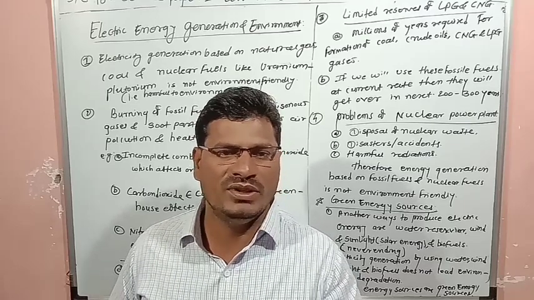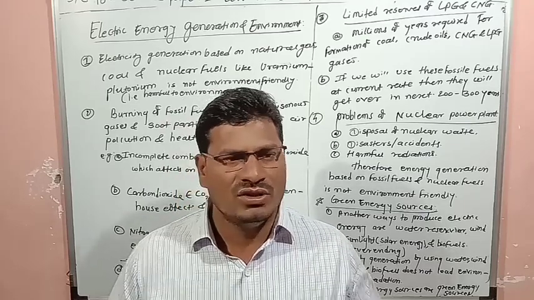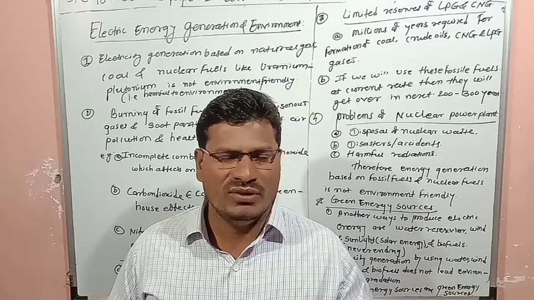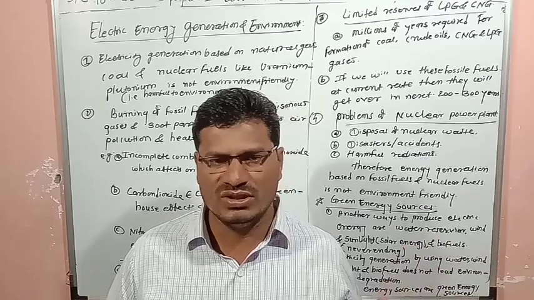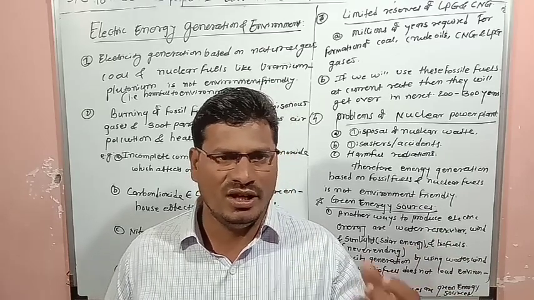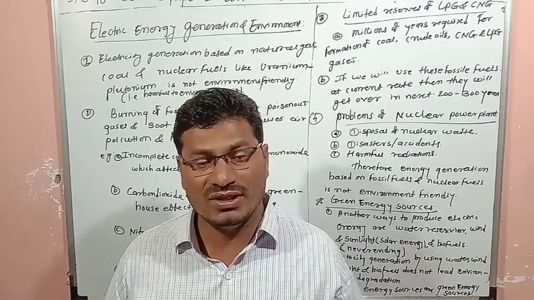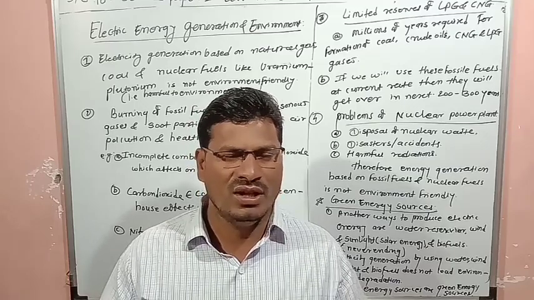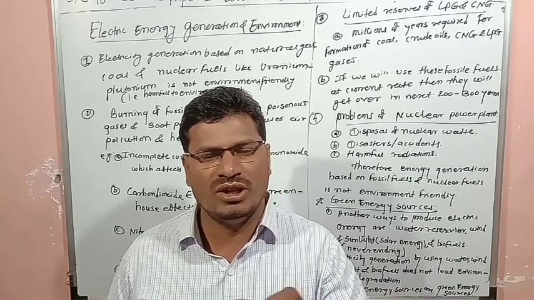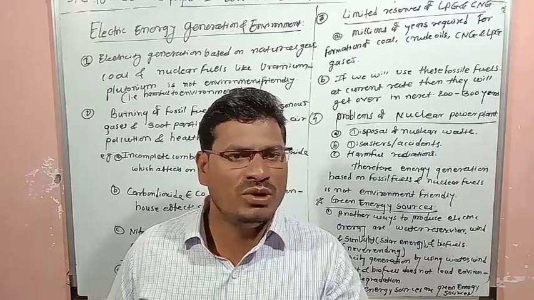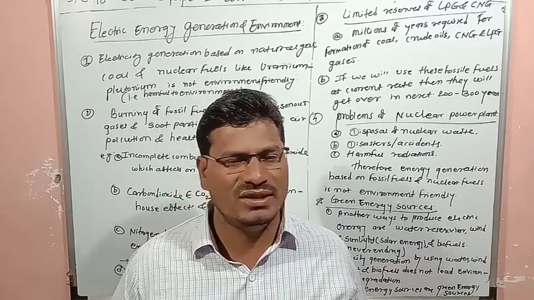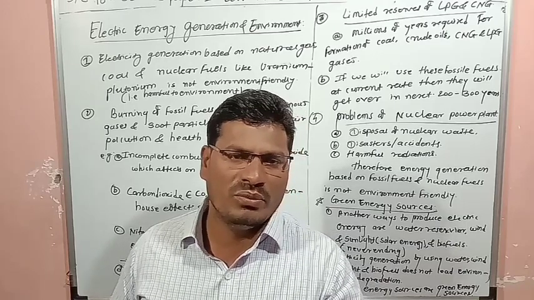In the greenhouse effect, what happens? Carbon dioxide has the capacity to absorb heat, but that heat is not allowed to go outside. So the atmospheric temperature goes on increasing continuously. As the carbon dioxide level increases, the temperature of the atmosphere keeps increasing, and it leads to global warming.